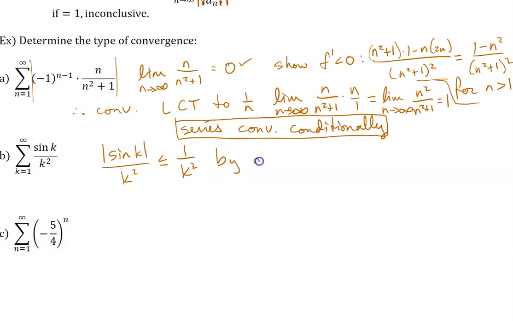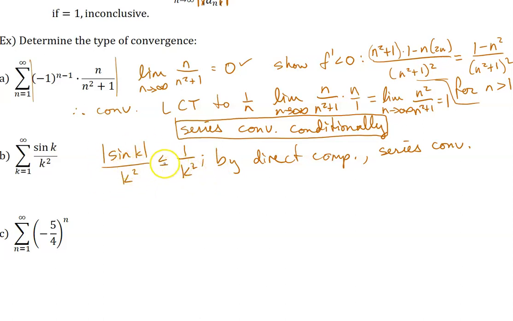So by direct comparison, the series will converge. Again, I know that this is bounded by 1 over k squared. 1 over k squared is a p-series with p equal to 2, which does converge.